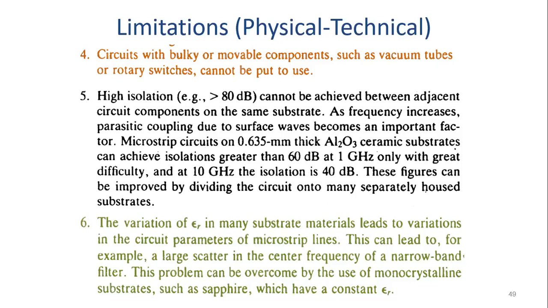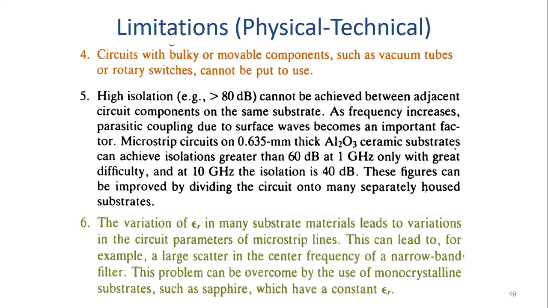Circuits with bulky or movable components such as vacuum tubes or rotary switches cannot be put to use. High isolation, for example greater than 80 dB, cannot be achieved between adjacent circuit components on the same substrate. As frequency increases, parasitic coupling due to surface waves becomes an important factor.